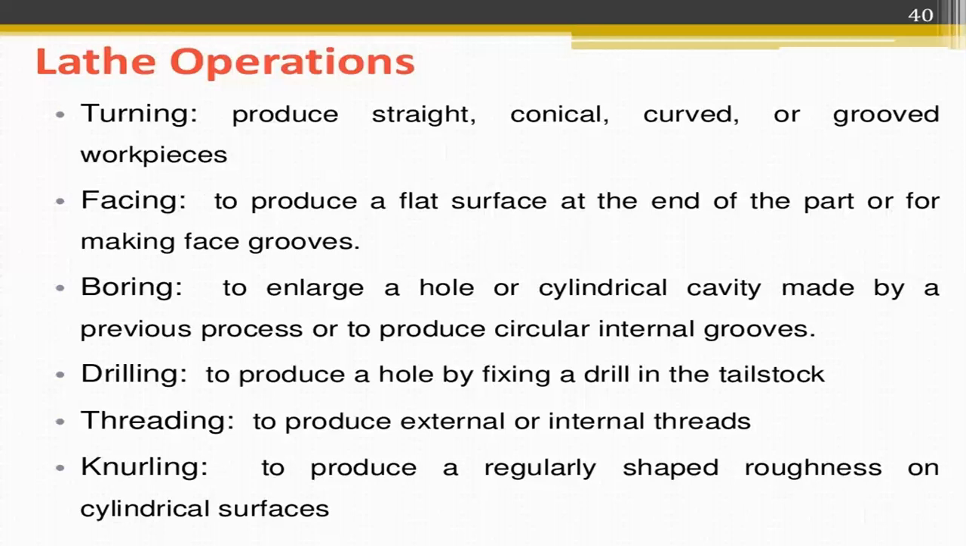Threading is an operation to produce external and internal threads. Tapping is to produce a thread, just like that. Threading is to produce external and internal threads. Knurling is to produce a regularly shaped roughness on cylindrical surfaces. To produce a shaped roughness on a workpiece, you go for a knurling operation.